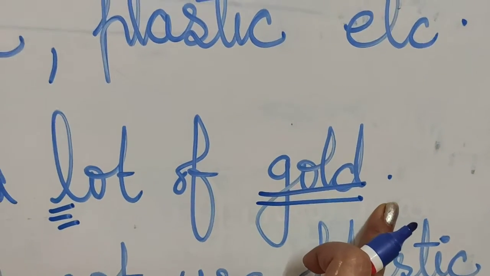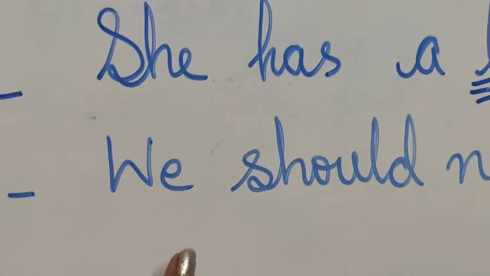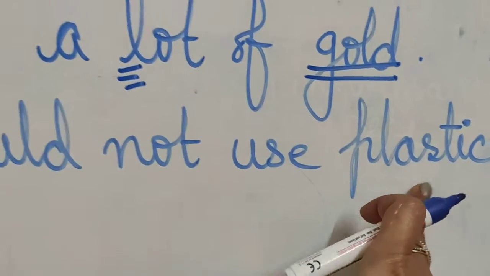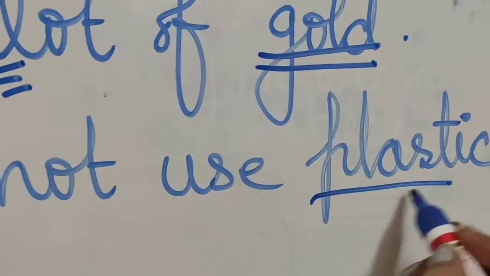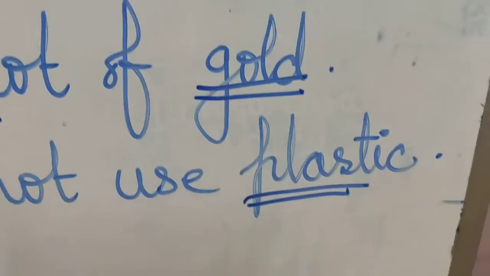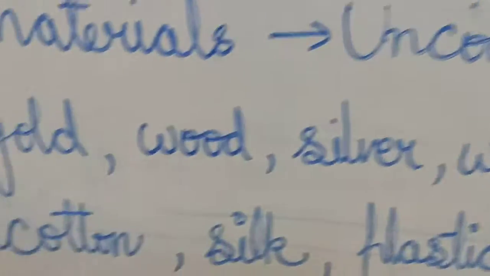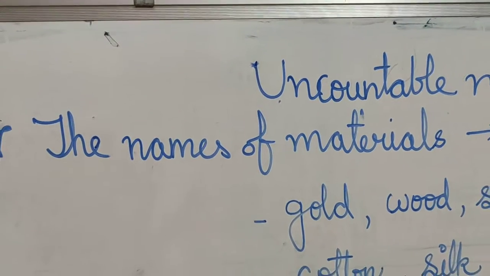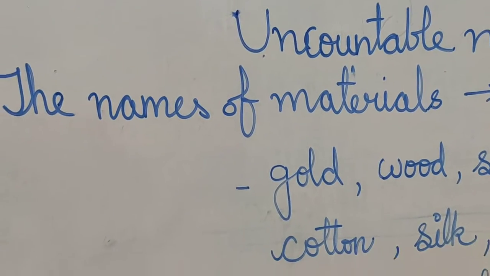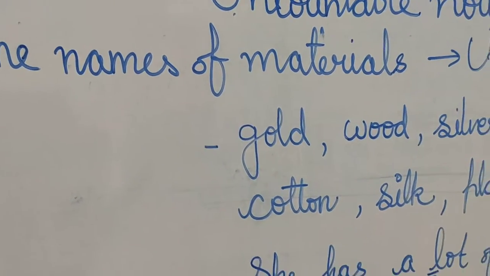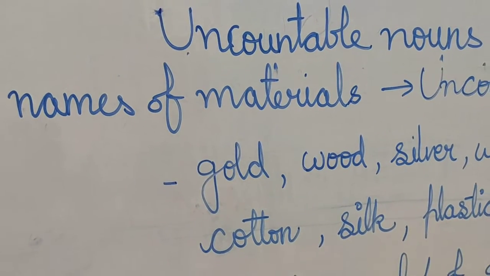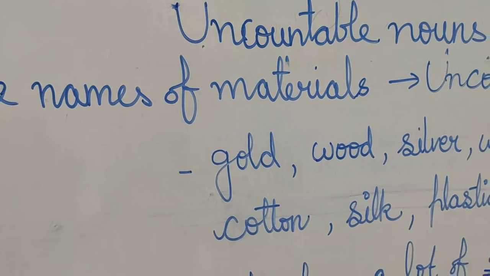Golds cannot be made. Okay, the next example is we should not use plastic. Again, plastic will remain in its original form, no plastics. So in this way, I hope you are able to recall what are uncountable nouns. By keeping these points in mind, I will give you one exercise to solve that you will do as your revision exercise.